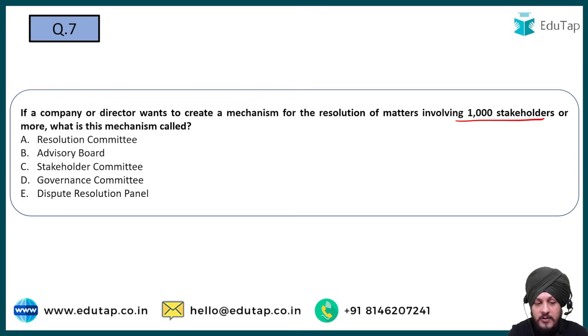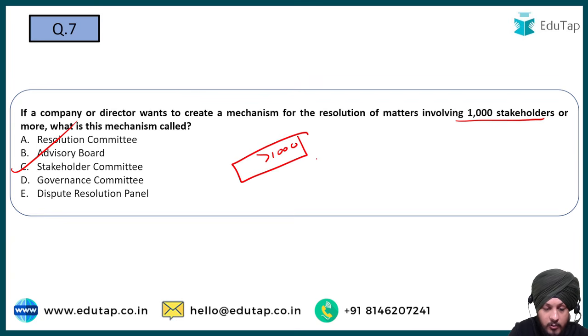So basically this mechanism is considered the stakeholder committee, to be very precise, the stakeholder relationship committee. As per the Companies Act, every company that can have more than 1000 shareholders, debenture holders, or deposit holders at any time is required to constitute this stakeholder relationship committee. That is something that is mandatory.